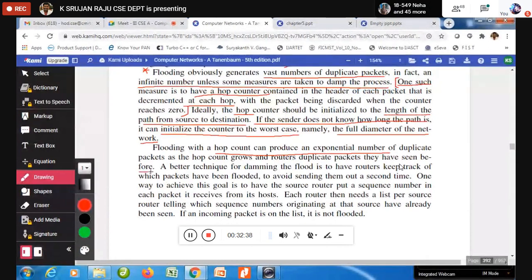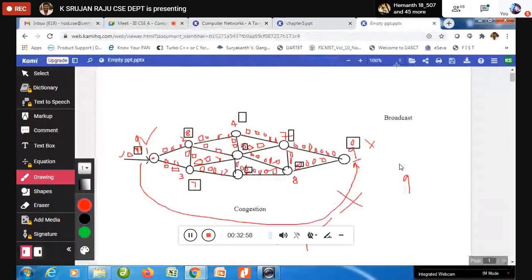So in this particular thing, this one is not going to work properly. So we need to look at a better technique. What is the better technique? Damming the flood is to have routers keep track of which packets have been flooded. Means what I'm going to do.